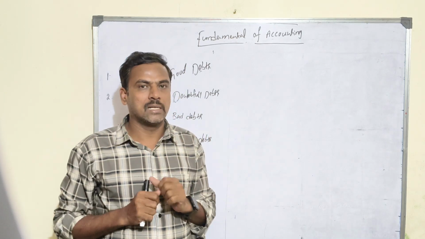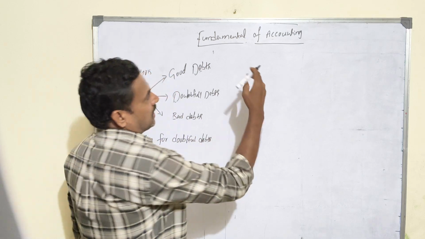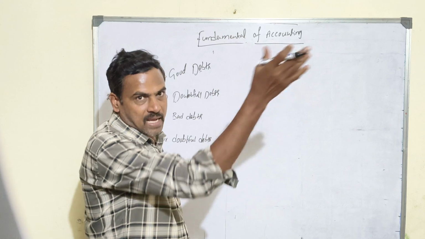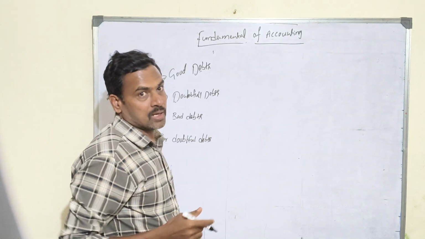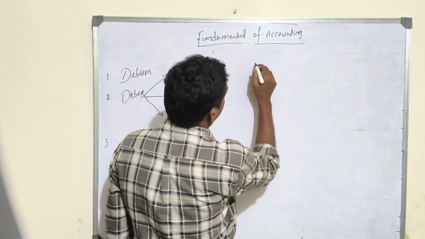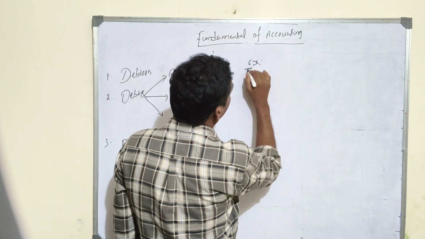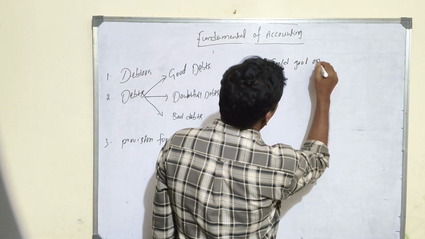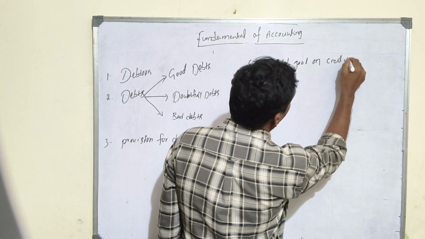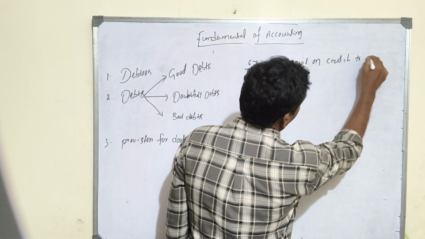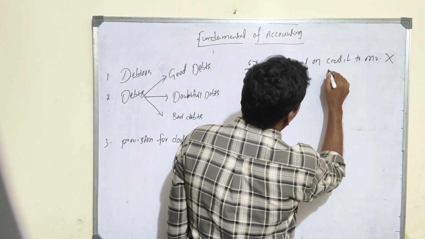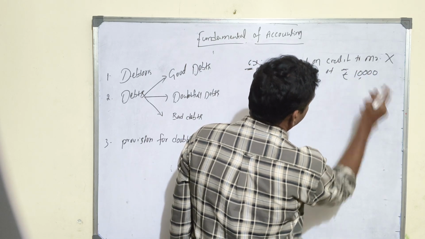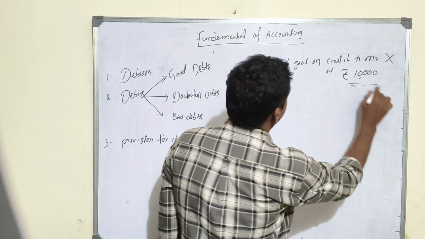Let's talk about it with an example. For example, a company sold goods to Mr. X on credit basis. What is the journal entry? For example, transaction example: sold goods on credit to Mr. X of rupees 10,000. This is just an example, right?